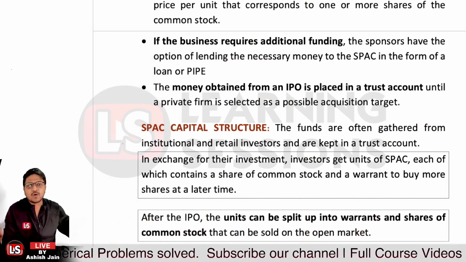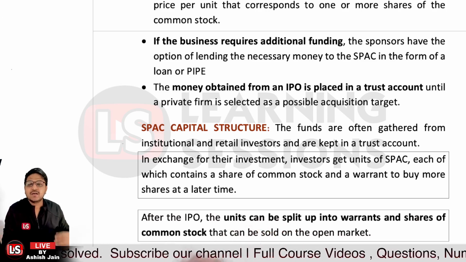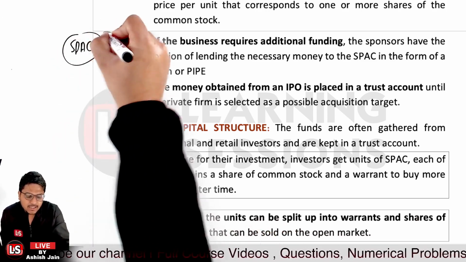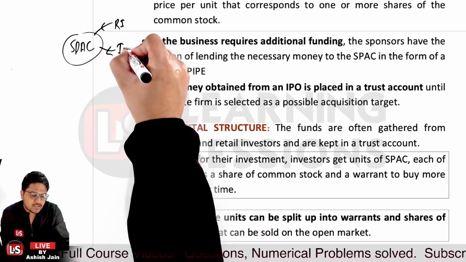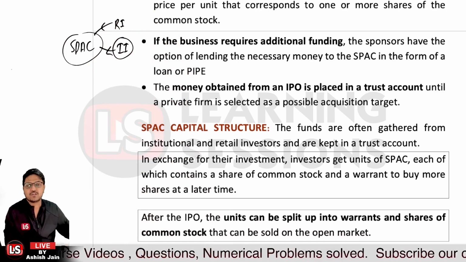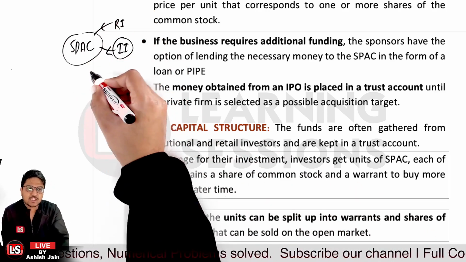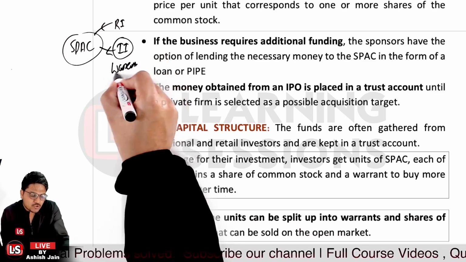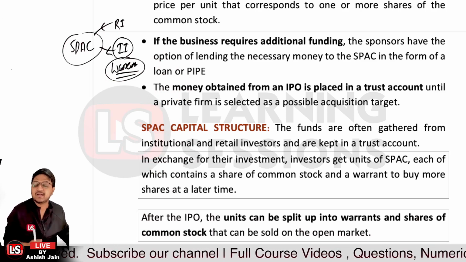Now the funds are often gathered from whom? These are gathered from institutional and retail investors. So let's say a SPAC was formed. Now definitely retail investors can be there, and the money will also be coming from institutional investors, let's say qualified institutional investors. Now they will be investing into the common stock, and they will also be having the warrants with them. They also will be investing into warrants so as to buy the shares afterwards at some convenient price, or let's say at a strike price.